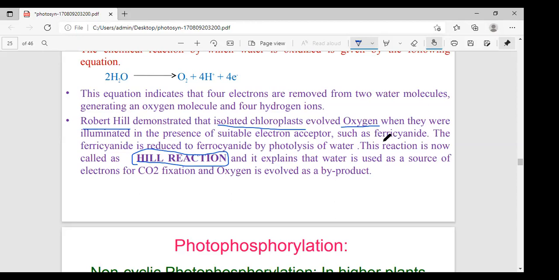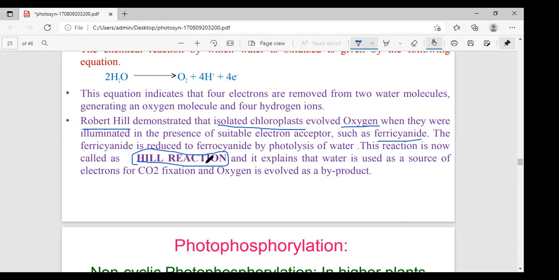Here, potassium ferricyanide is the popular Hill oxidant or Hill reagent. In case they ask the question, which one is the Hill reagent or Hill oxidant? Potassium ferric oxalate is the Hill reagent.